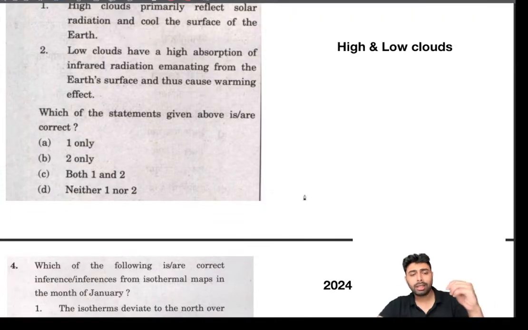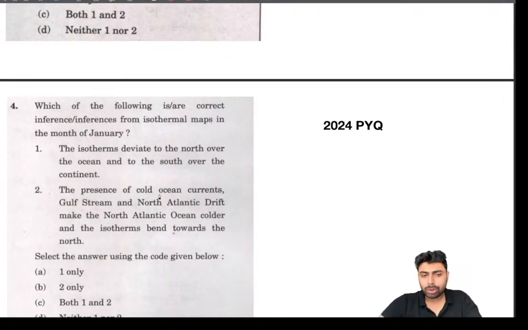So that's one thing. Another thing, the cold and warm currents. This is a repeated pattern, and UPSC will be asking because it's a core theme. When it comes to geography, climatology and oceanography, these are the core themes you need to have an idea about.